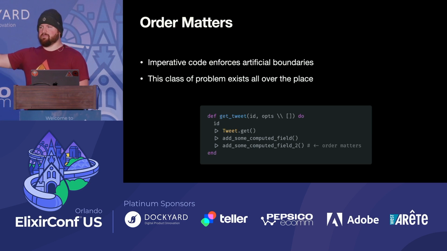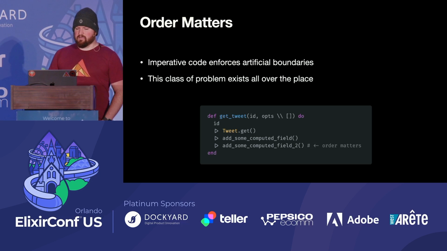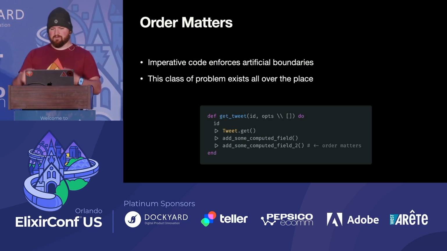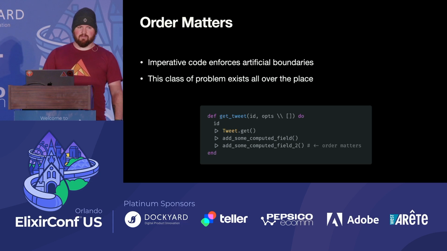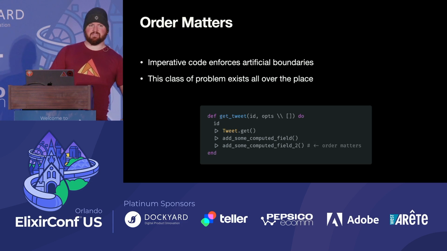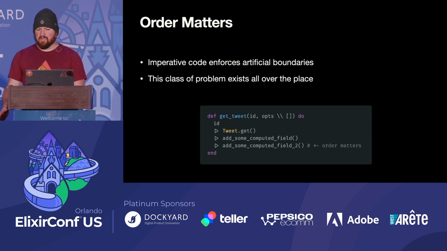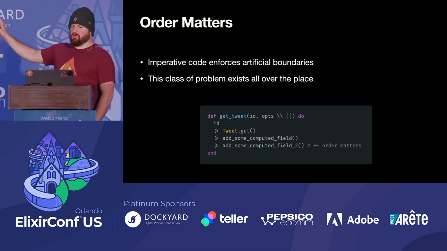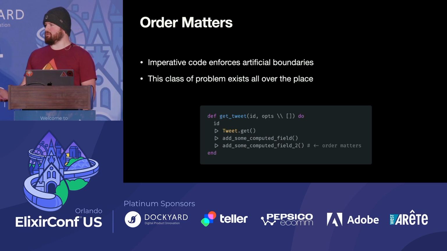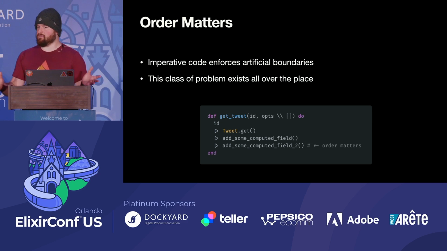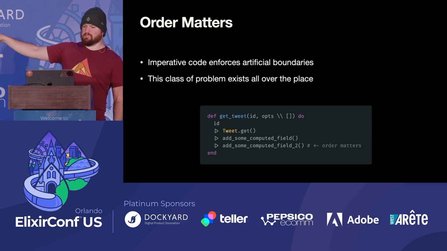And maybe some developer comes in and does some shuffling of code around and puts computed field 2 above the first one, thinking, why would that be a problem? They're separate fields. And then something breaks or something's nil in your API. This kind of thing happens all the time. But the fact that order mattered there wasn't necessarily a requirement for the way that we build the world. There are plenty of systems where you can declare dependencies between two things and let it figure out the order that they have to go in. So it was our imperative code that made order matter in this operation.